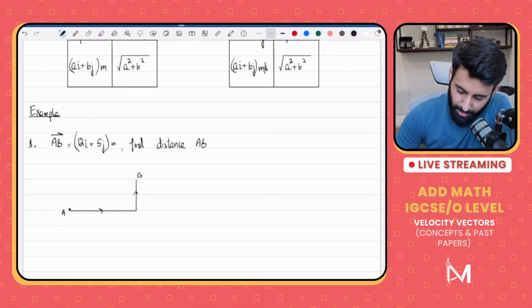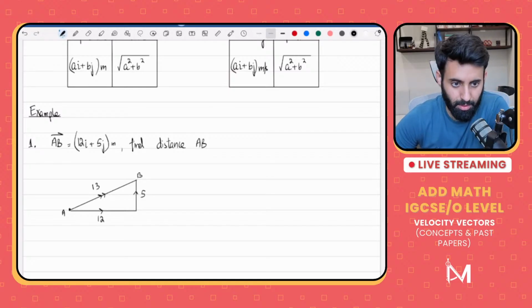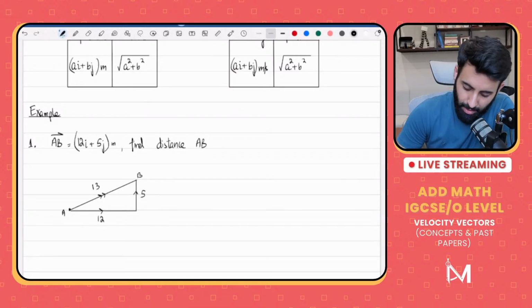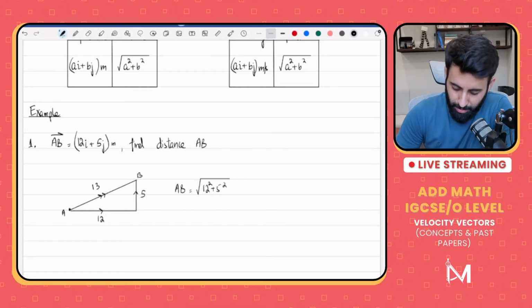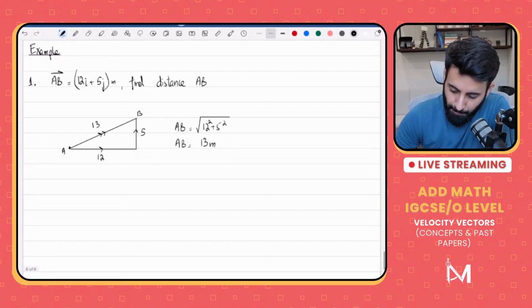which means that the resultant would be equal to 13. 12 and 5, and the resultant is equal to 13. ठीक हो गया? Okay. अच्छा, कैसे हुआ 13? In case anyone's wondering, AB will simply be equal to square root of 12 squared plus 5 squared, which means AB is equal to 13 meters.